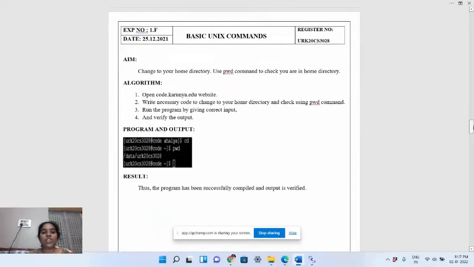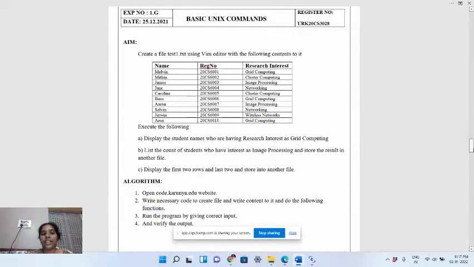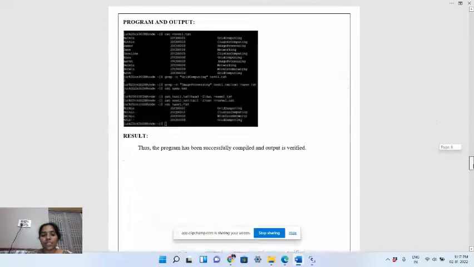The next question is to find our home directory. That is, the pwd command will be used over here, so the path will be printed over here. Then the next one is to give some data and display the students' names, count the number of students who are interested in grid computing and image processing, and print the first two rows and the last two rows. So this is the code for that.